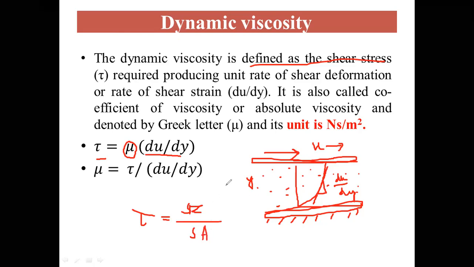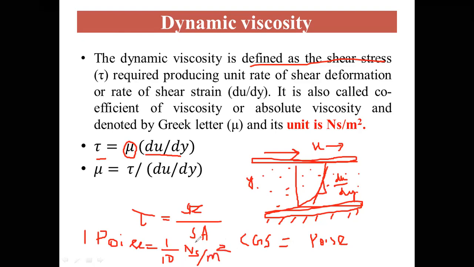The unit of dynamic viscosity in CGS is poise, or dyne second per centimeter square. 1 poise is equal to 1 by 10 Newton second per meter square.